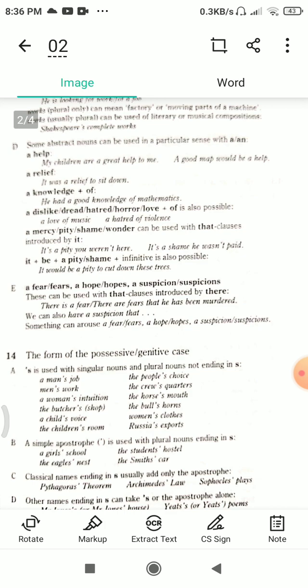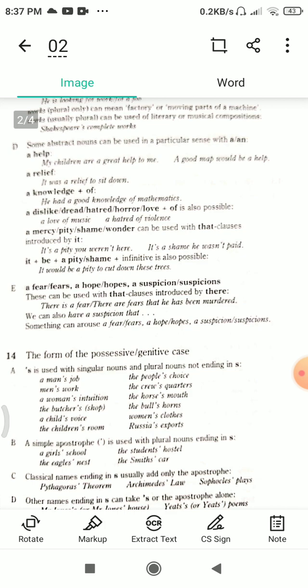A mercy or pity or shame or wonder can be used with that clauses introduced by it. For example, it's a pity you weren't here. It's a shame he wasn't paid. The rule here is it plus be plus a pity or shame plus infinitive is also possible. For example, it would be a pity to cut down these trees.